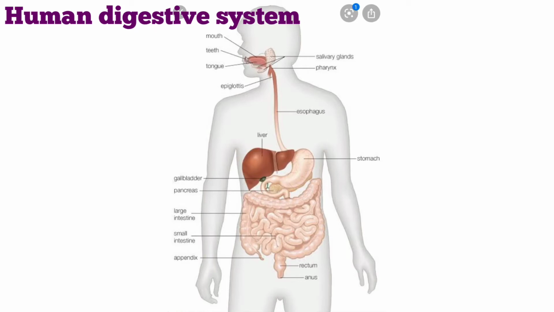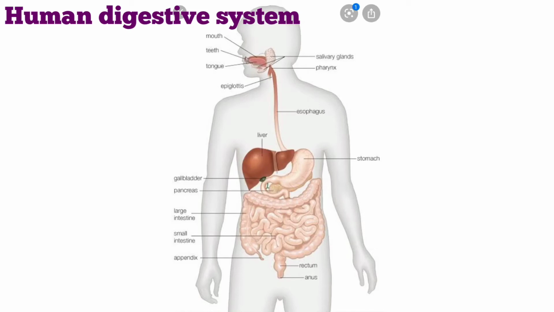This small intestine is the longest part of the alimentary canal. It is the site of complete digestion of carbohydrates, proteins and fats. And for this process, it gets the secretions of the liver and pancreas. The liver and the pancreas secrete juices which help in the complete digestion of carbohydrates, proteins and fats.